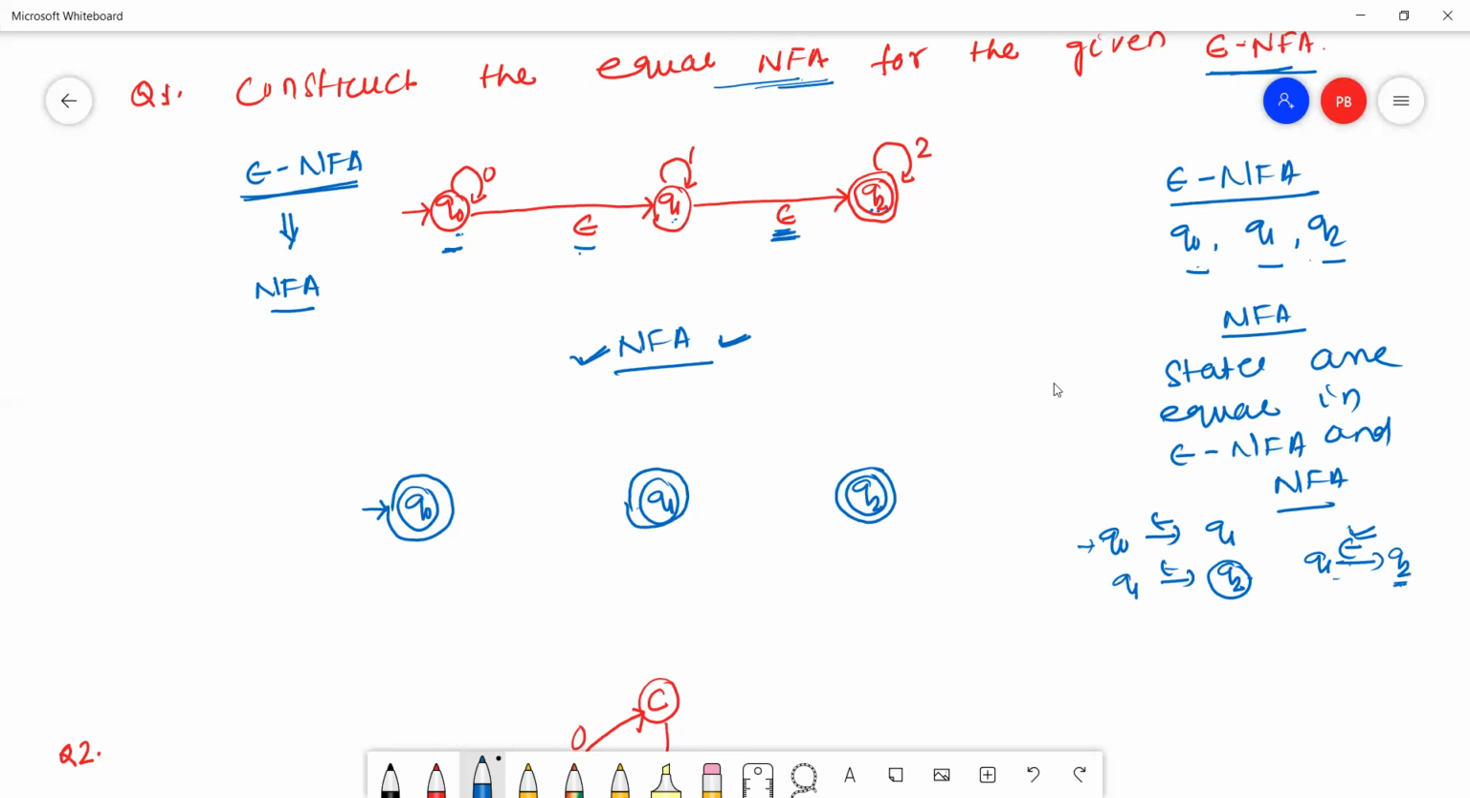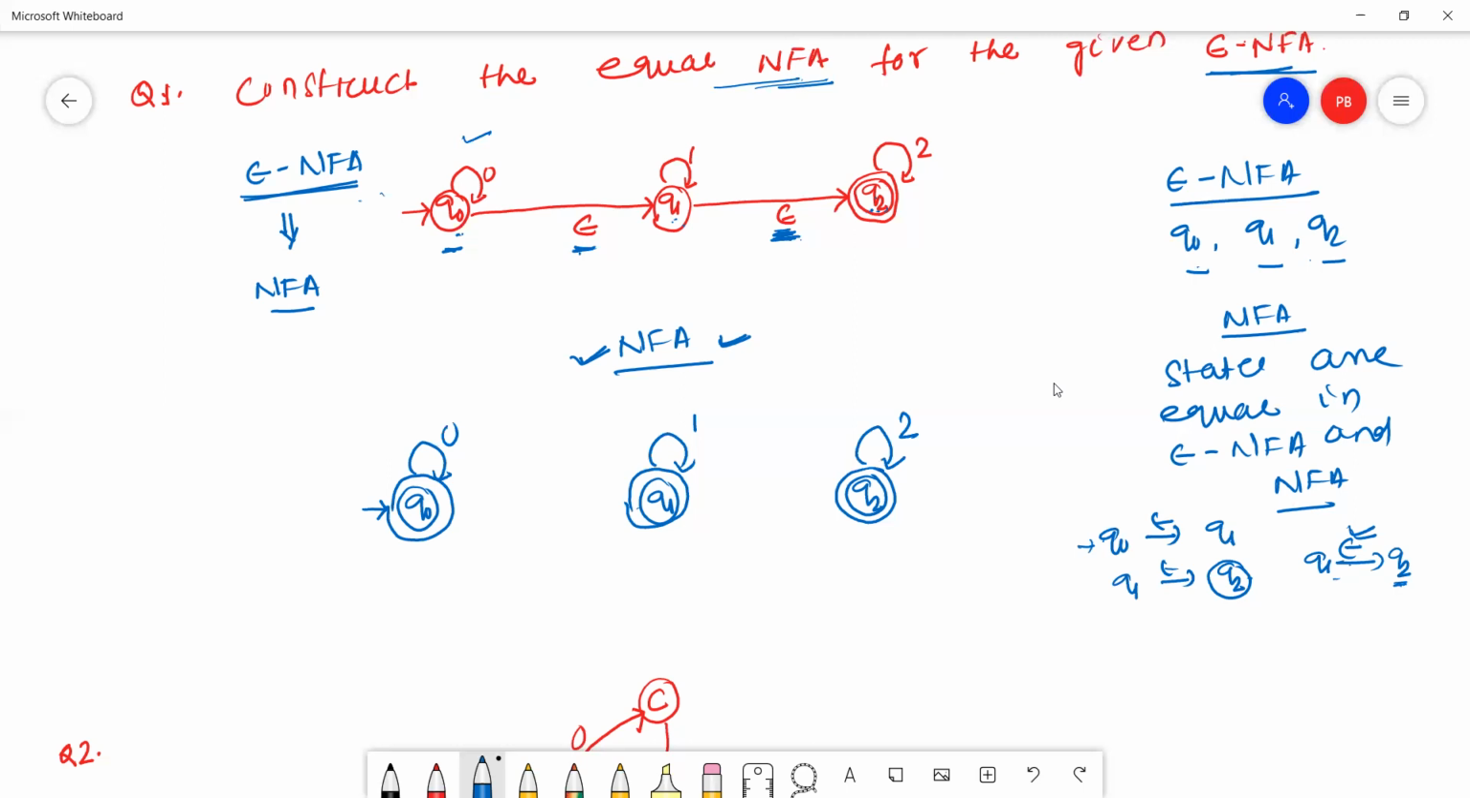The next step: simply copy the transitions of the epsilon NFA to the NFA, except the epsilon transitions. That means just simply copy the 0 transition, the 1 transition, and the 2 transition. These other transitions are epsilon, so don't copy epsilon transitions.